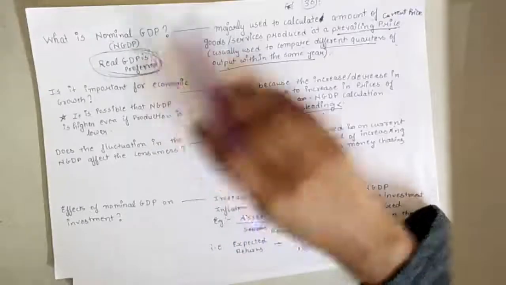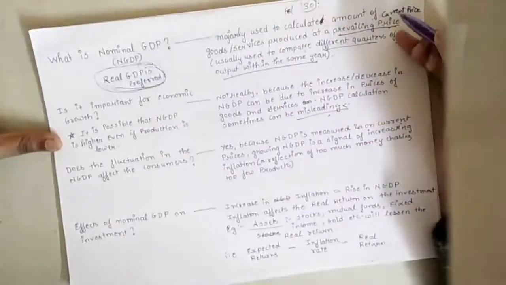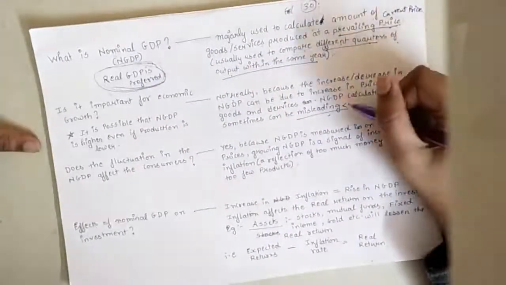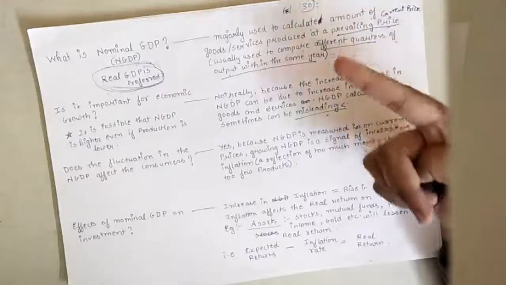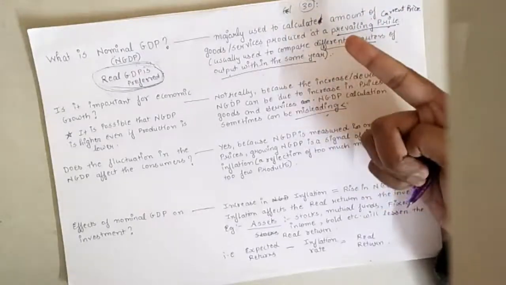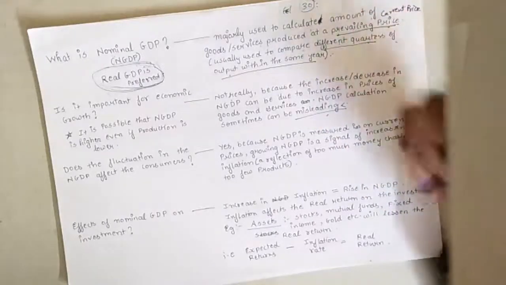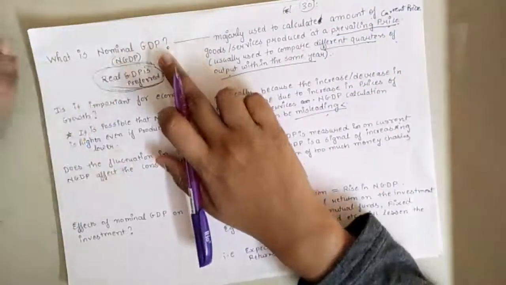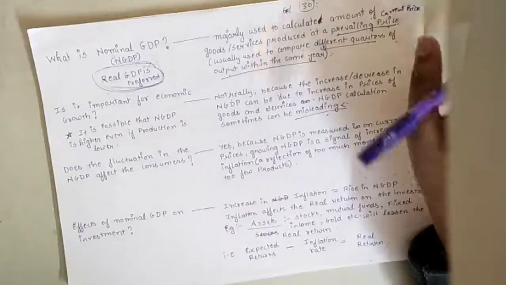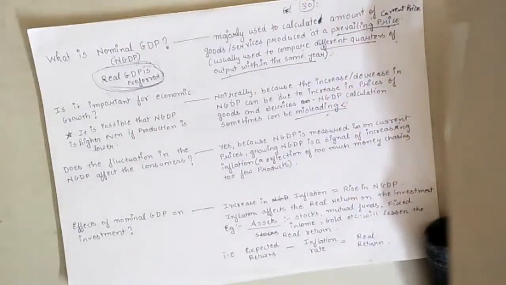When nominal GDP is concerned, we are bound to think of two situations: either the prices of goods and services have been rising, or the production has been rising. But in the nominal GDP case, it's always the inflation which is directly affecting it.